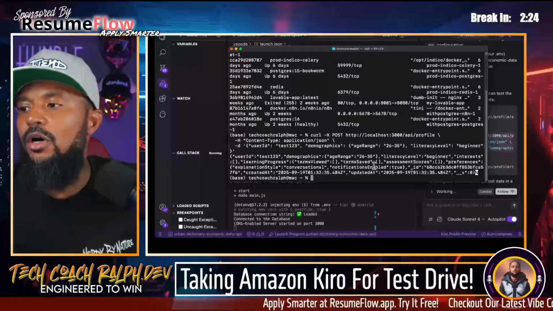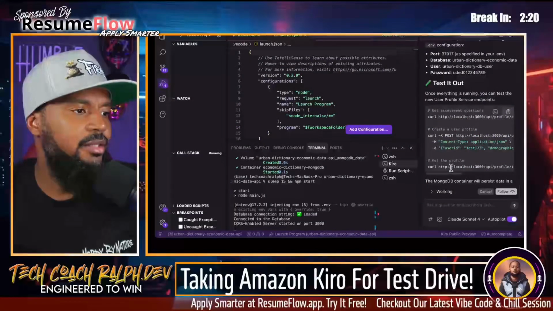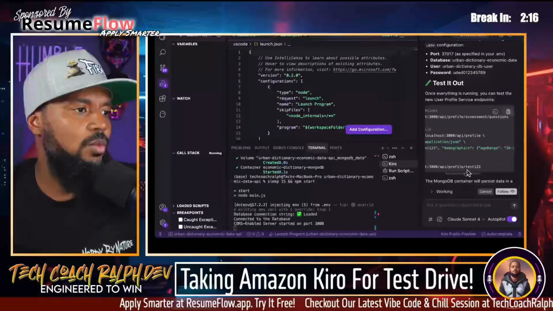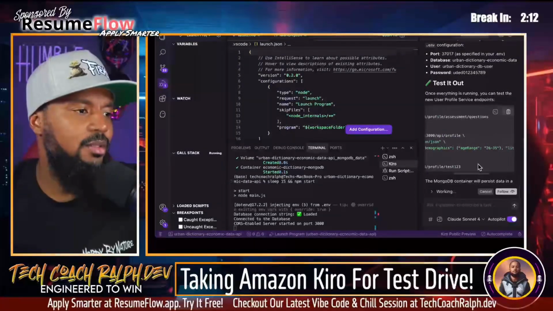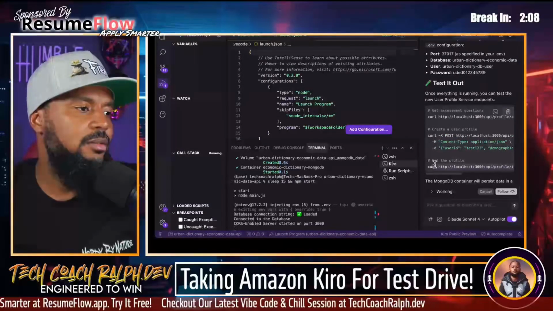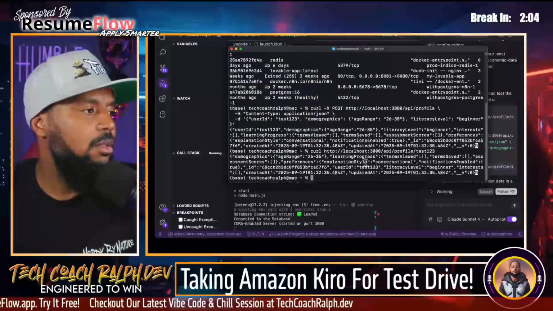And we have our profile created. Based on this, we would look for test 1, 2, 3. Yes, it works. So if we copy this curl, and we have our user.